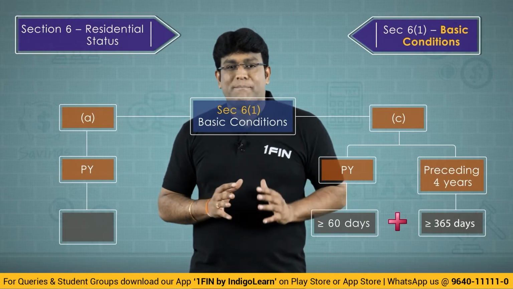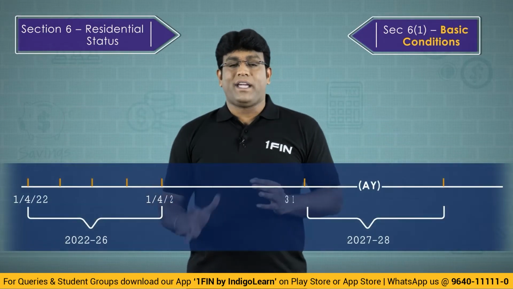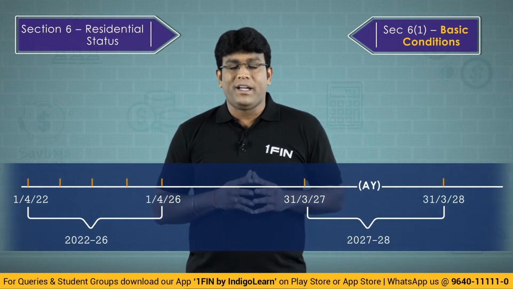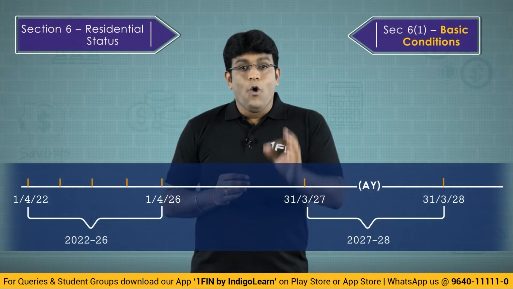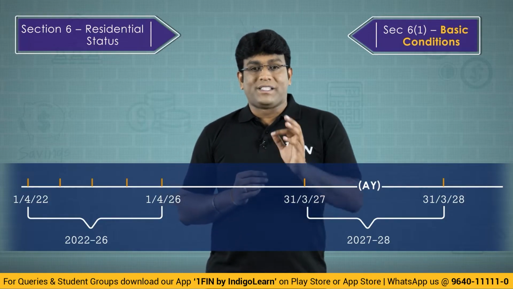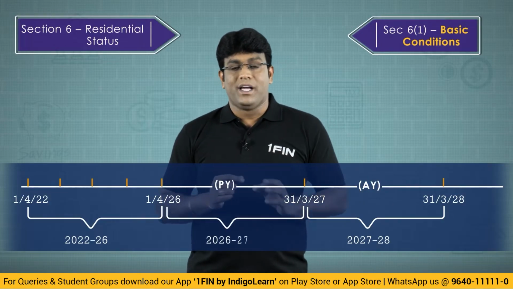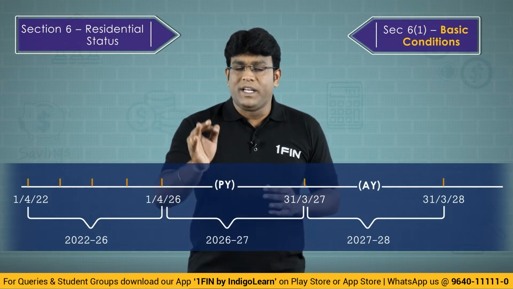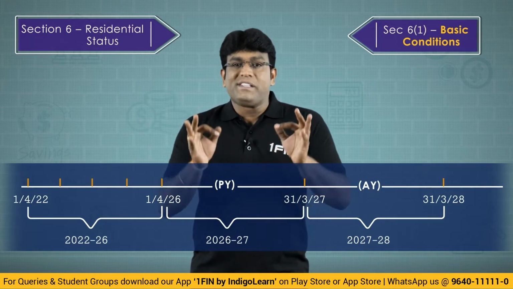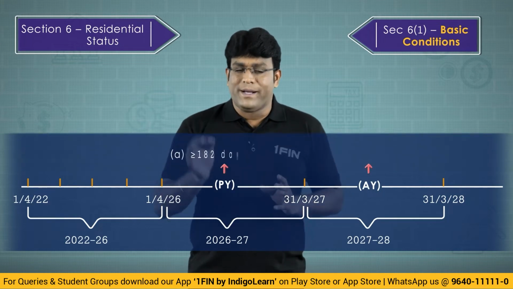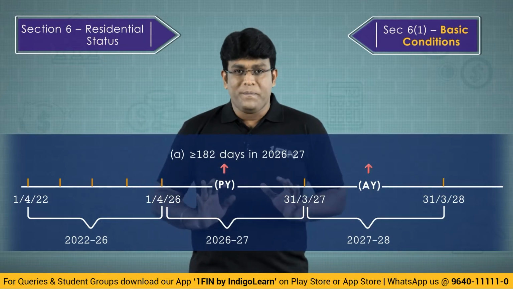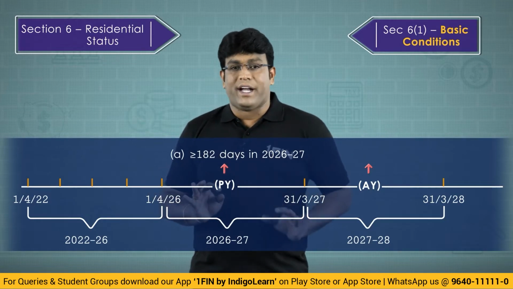So let's say, for example, if assessment year is 27-28, what will be the previous year? If assessment year is 27-28, previous year is 26-27. So possibility number 1 is that in previous year 26-27, he must be in India for a period of 182 days or more. Then we'll treat him as a resident.